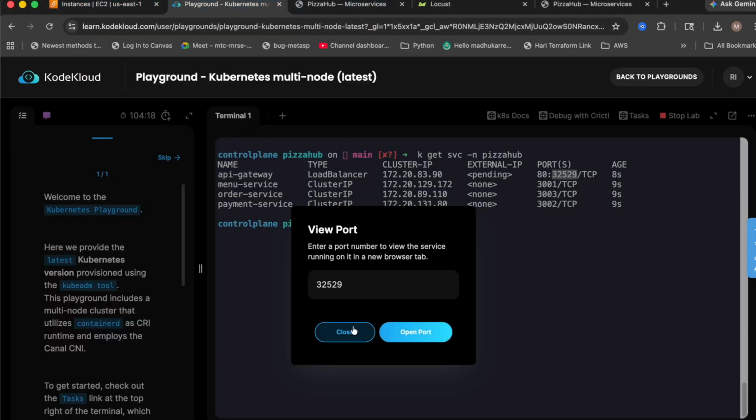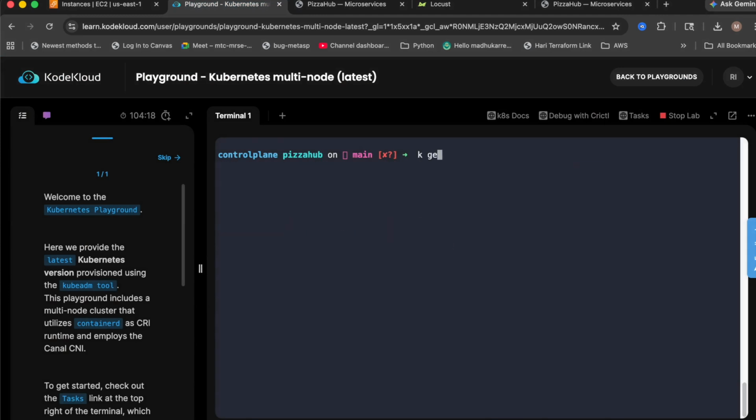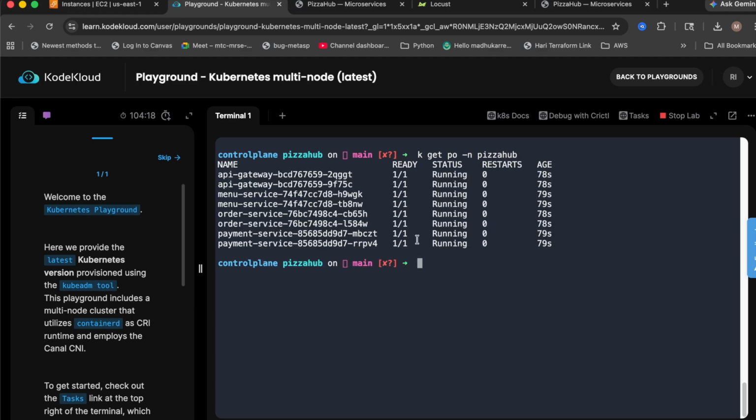Now let's do the same in Kubernetes. If I run the command kubectl get po -n pizzahub, I already deployed a couple of pods. In Kubernetes, you can also get a load balancer. I'm going to explain the advantages of Kubernetes, and then you can compare with Docker. So now I'm just going to delete this pod. A pod is nothing but a container, you can say. Not really a container, but a pod can have multiple containers inside it. So for simplicity's sake, I'm calling a pod a container.